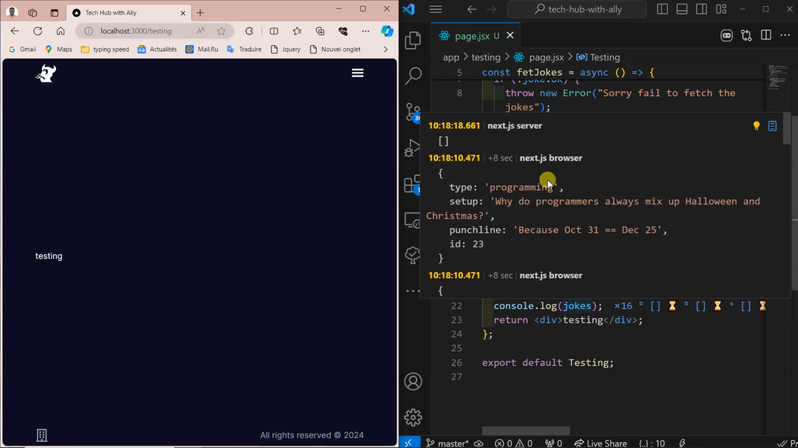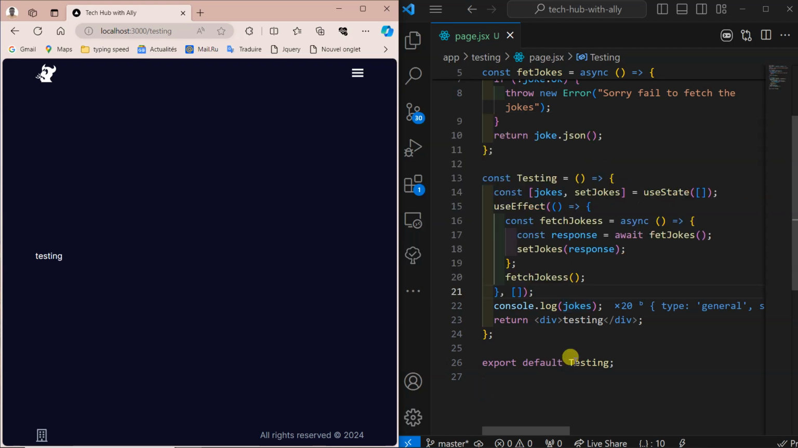Another one says programming. Why do programmers always mix up Halloween and Christmas? Because Oct 31 is equal to Dec 25. So they have some good jokes there.